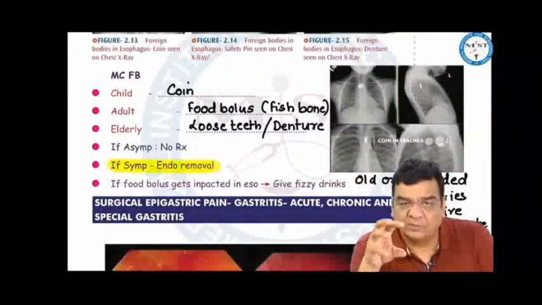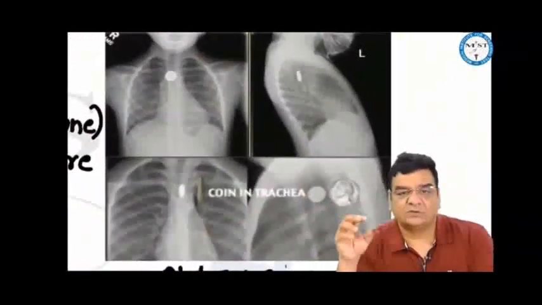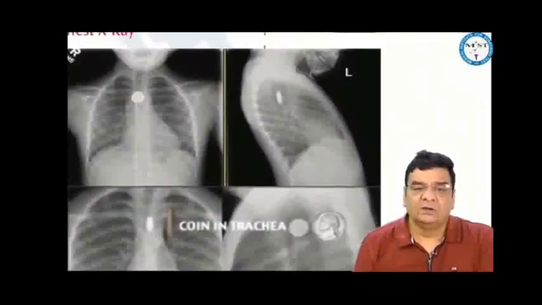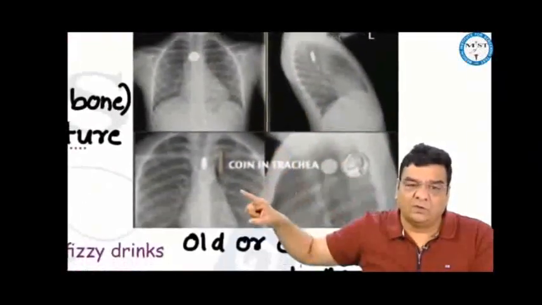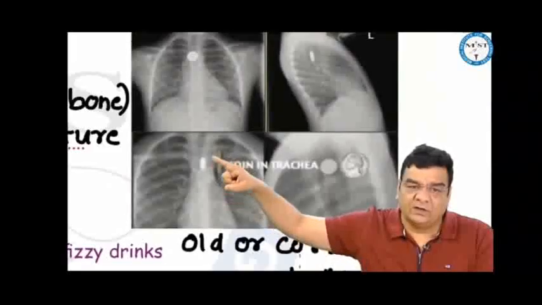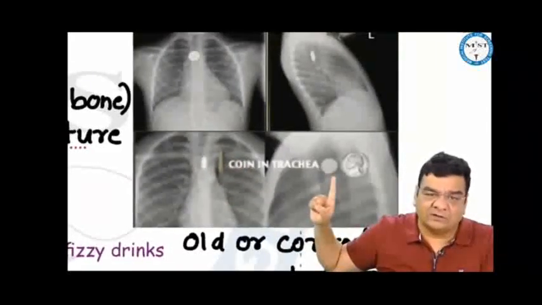The batteries, especially the old batteries or the corroded batteries, require removal. These images help us to differentiate whether the foreign body is in the esophagus or in the trachea. In esophagus, the foreign body would be lying circularly like this on the AP views, and on the lateral view it will give a linear shadow. But due to tracheal rings in the vocal cords, if the foreign body is in the trachea, then on AP view it will be lying linear, and on the lateral view it will be lying circular like this.